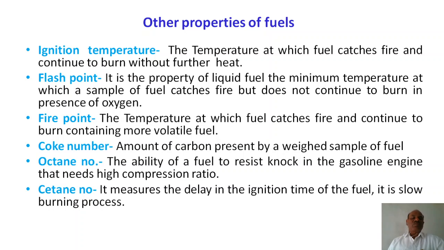Cetane number is for the diesel engine. It is a measure of the ignition time of fuels. It also relates to the slow burning process. Cetane is for diesel engines, so octane and cetane are both different. It is like the firing of the engine, which has to be controlled by the